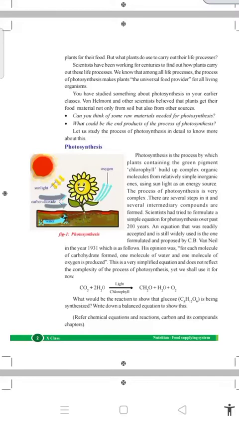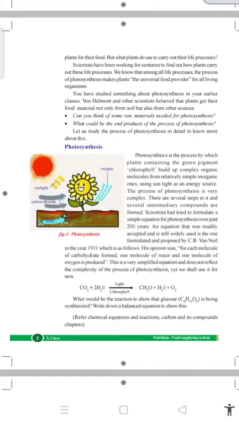This equation is not used in these times, yet we shall use it for now. This equation is CO2 plus 2H2O gives CH2O plus H2O plus O2.